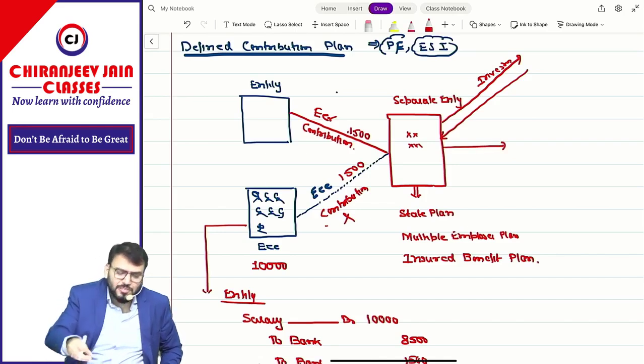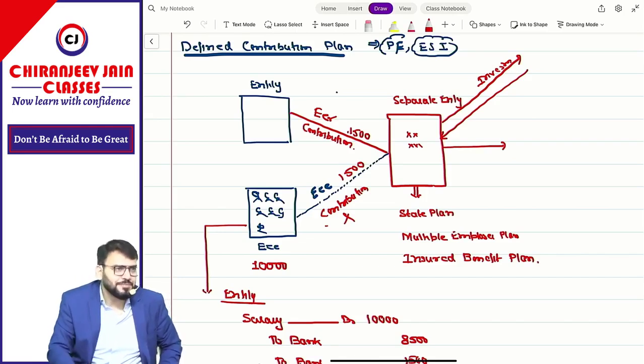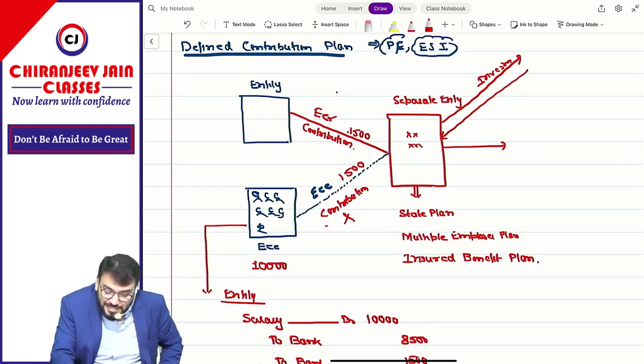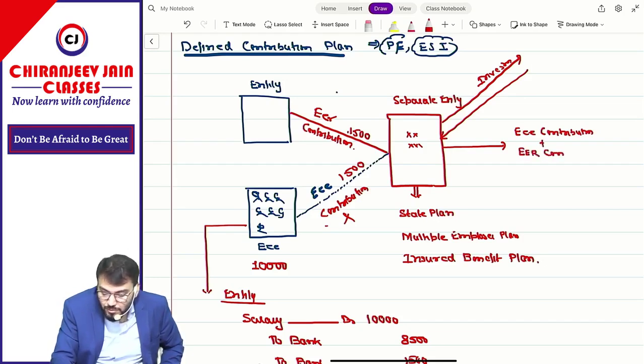On retirement, suppose there is only one employee, and this employee retired. So on retirement, this separate entity will pay what? Can I say he will pay employee contribution plus what? Employer contribution plus what?